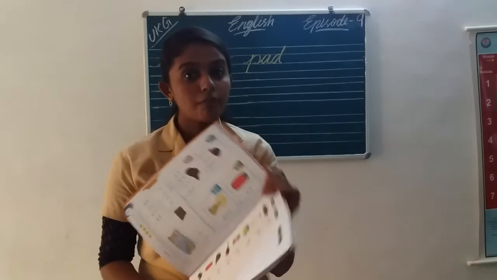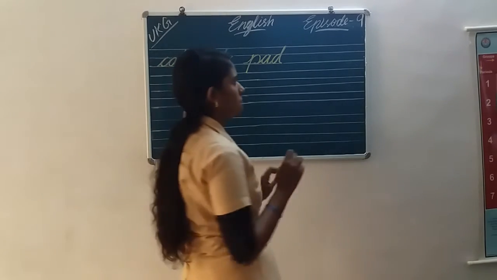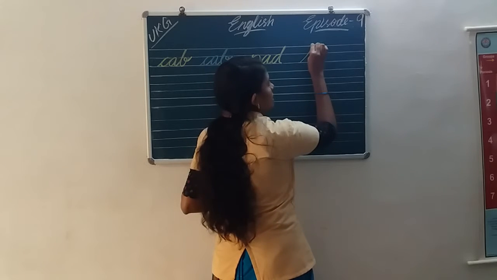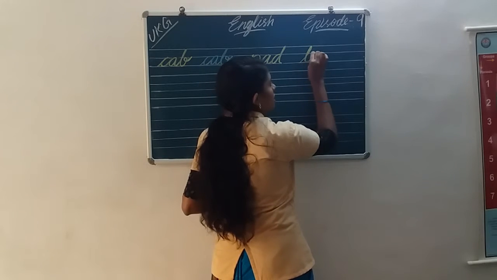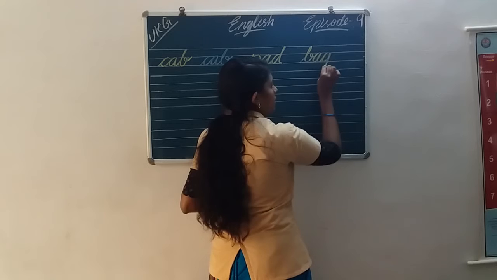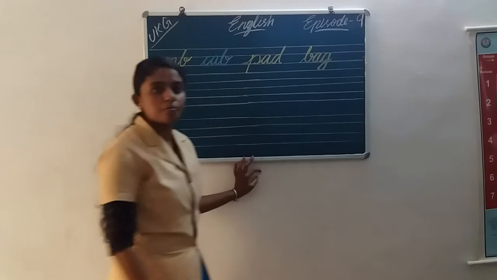Say loud. Bag. Okay, how should I write that? Bag. B, A, G. What is that? Bag.